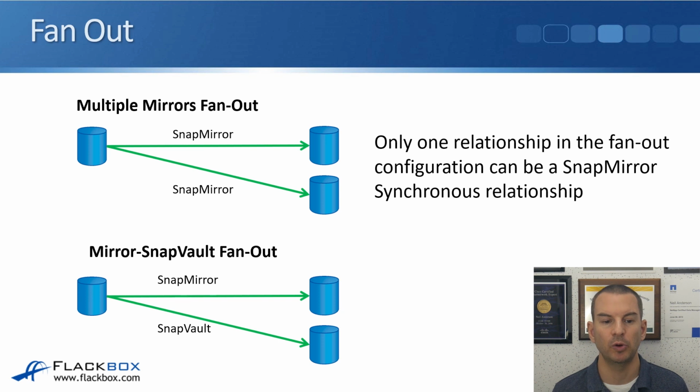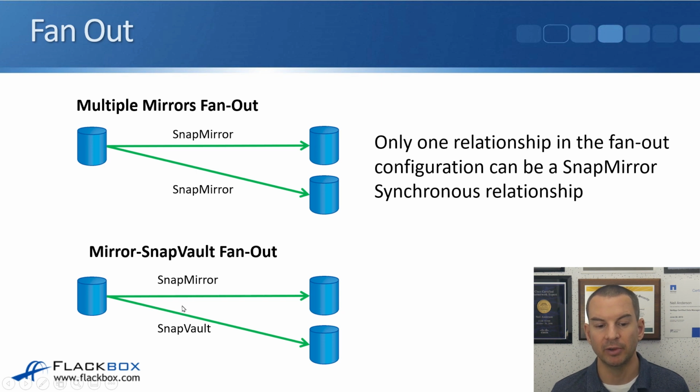So looking at some examples of fan out, the first one here, we've got the same source volume and we are replicating it to a destination volume, and we're also replicating it to a different destination volume. So you could do this to get additional redundancy. Maybe this top cluster is in one location and the bottom cluster is in a different location. And you could have that different replication schedule for both of those replications. So that was 2 different SnapMirrors going out. You can have up to 8 different fan out replications. So for the same source volume, you could replicate it out to 8 different destination volumes. And that top example there is SnapMirror and SnapMirror.